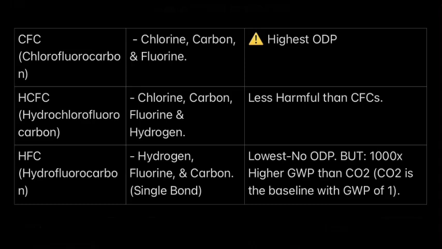When it comes to HFCs, the GWP for that can be 1,000 times higher. That is very harmful. Not as harmful as CFCs, which have a GWP 10,000 times more harmful than carbon dioxide. So CFCs have 10,000 times more harm when it comes to GWP. HCFCs and HFCs both have something that's 1,000 times higher than the GWP of CO2. All right, let's get on to the next slide.